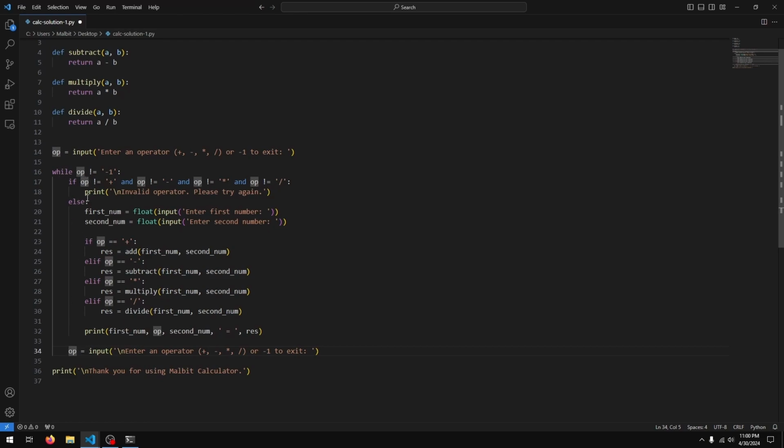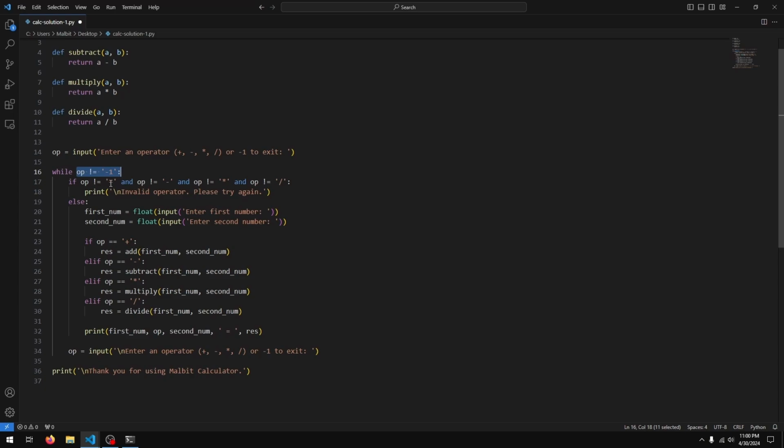The reason I did that is because this line is part of both the if and the else condition. Since it appears in both, instead of writing it twice, I can just put it out. So now if it's an invalid operator, it's going to print invalid operator, please try again, and then it's going to come down here asking for another operator, back to the while loop.